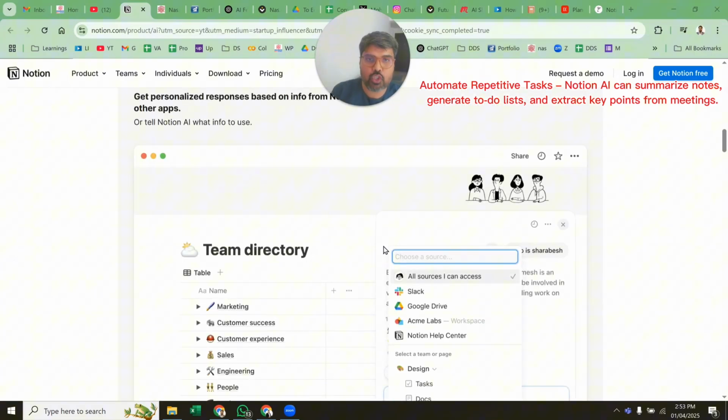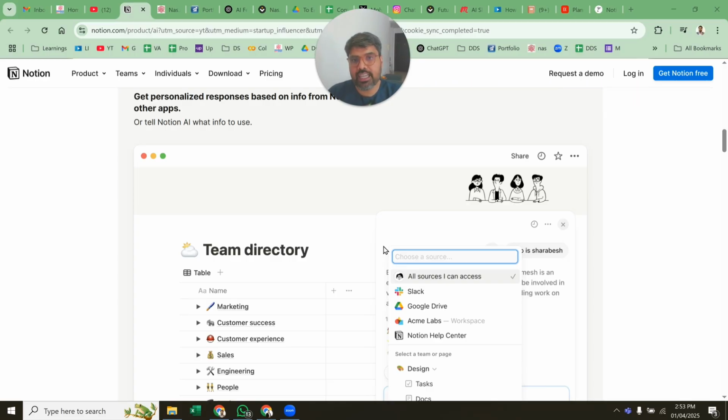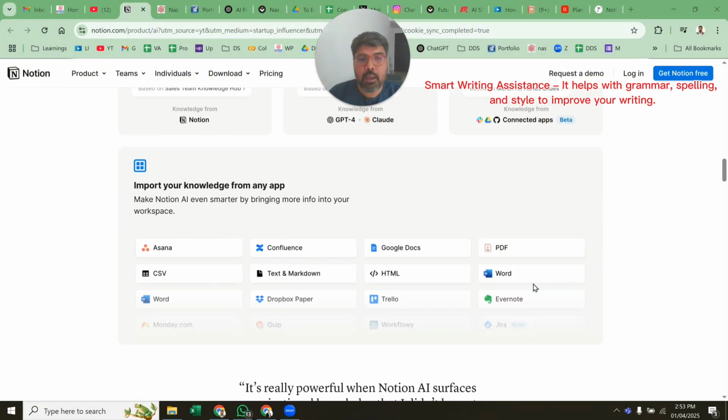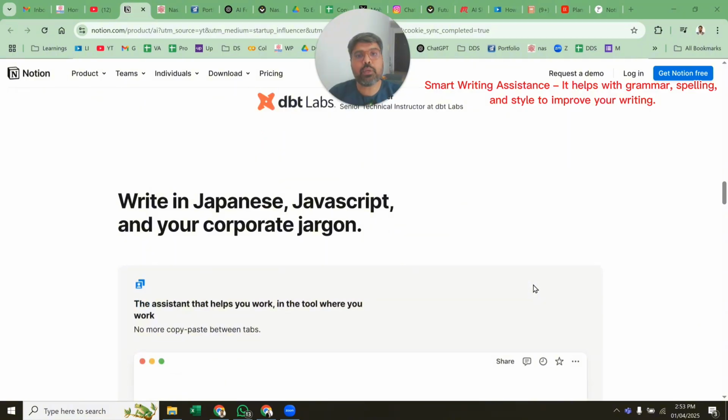You can ask a specific question to your pages, like what are the action items pending from your side. You can summarize something as well. You can import your knowledge from any app that is available. There are multiple apps that you can connect with, and it's a very good assistant knowledge management application. For the people who are already using Notion, Notion AI is a go-to place, and you don't need to come completely into Notion just for this.